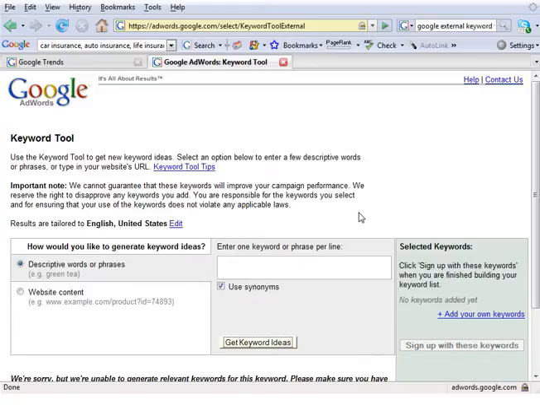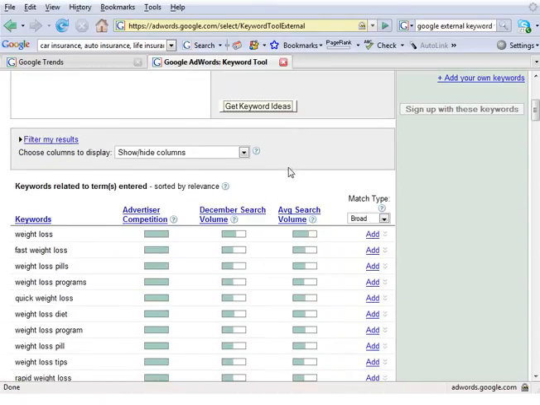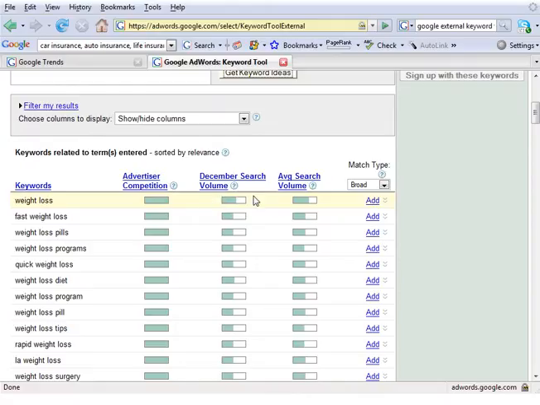So one of the things that I've been doing recently is using the Google Keyword tool in conjunction with Google Trends. So if I'm looking at an industry and I search for weight loss because I want to know how big that industry is when doing research, I'll search for it and see the volumes. So the search volume, obviously this is pretty high, but it doesn't give me a number. So this is where Google Trends comes in.